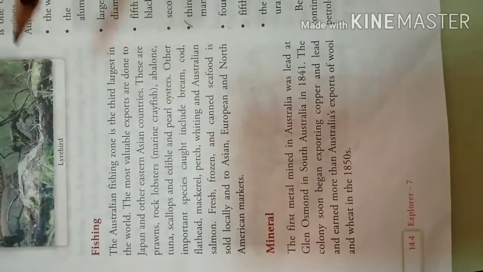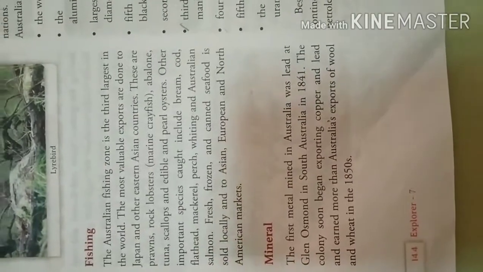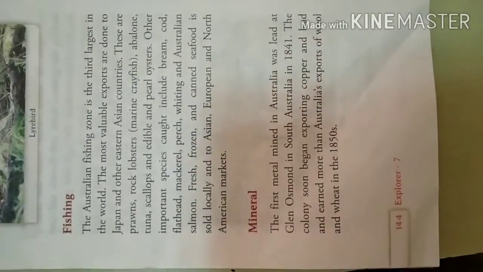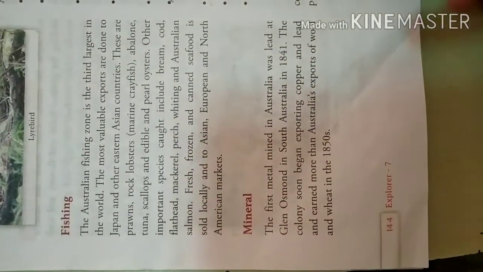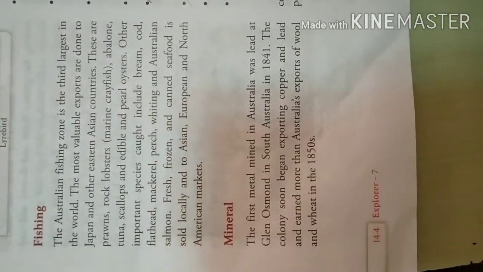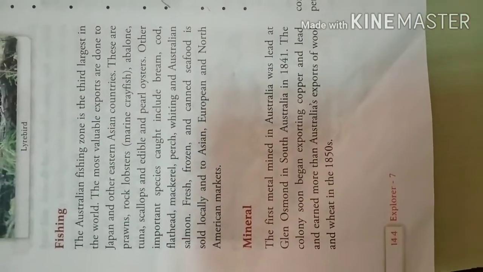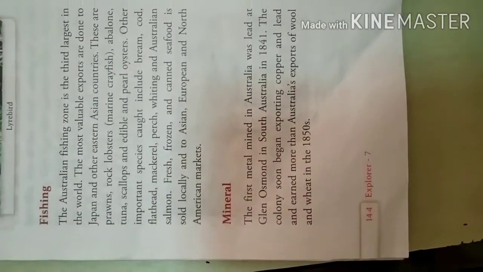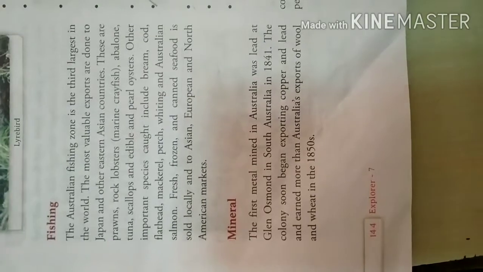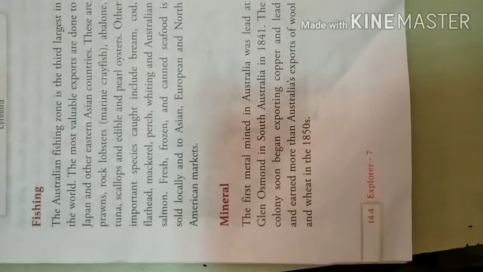In Australia they have a canned seafood industry. They pack the seafood and export to Asian, European and North American markets. And most of the tinned seafood is also sold locally in Australia.